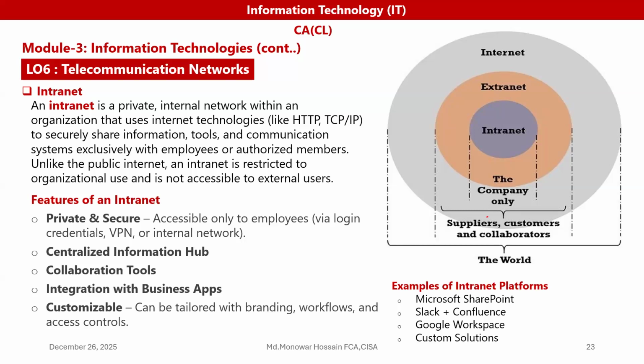An example of an intranet is Microsoft SharePoint. Slack, Confluence, Google Workspace, custom solutions. So the intranet is a private network within an organization that uses internet technology.